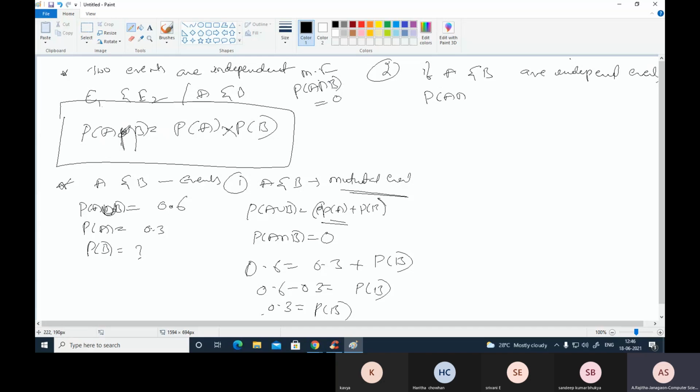If it is independent events, then the probability of A intersection B equals the probability of A into the probability of B. Okay, this is what the intersection gives. If A and B are independent events, P of A intersection B equals P of A into P of B.